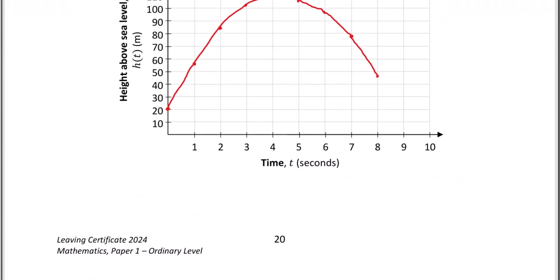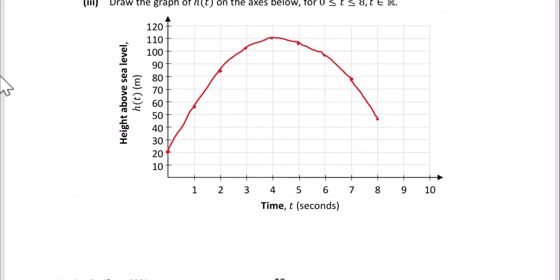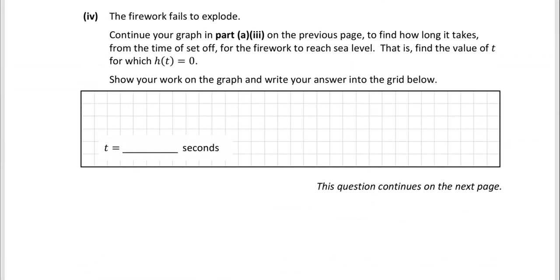So what they want us to do here is just continue this graph down along here. It's a little bit shaky there, but I'm going to say around there, okay? So to me, that's about 9.1, 9.2 seconds. So that's when it would hit the water. In other words, the harbour is here. If you like, the firework is set off. It goes off in this direction, and it lands down in the water here after 9.1 seconds. So I'm going to put 9.1 seconds here.